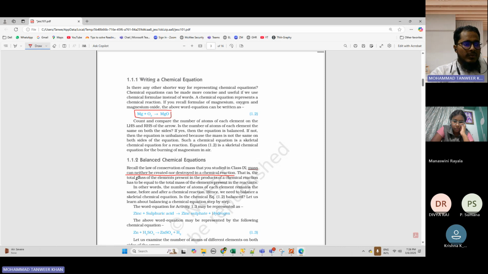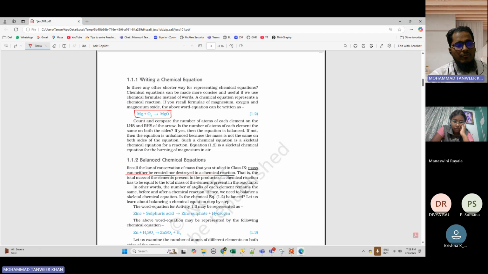Okay, that is, the total mass of the elements present in the product of a chemical reaction has to be equal to the total mass of the elements present in the reactants. It means in the reactant, if you have 5 kgs, product will also be 5 kgs. Got it?